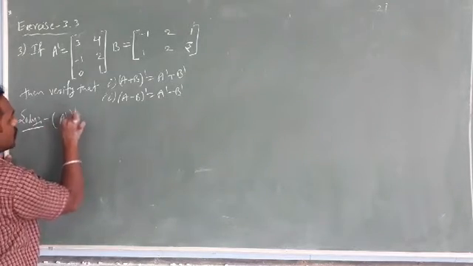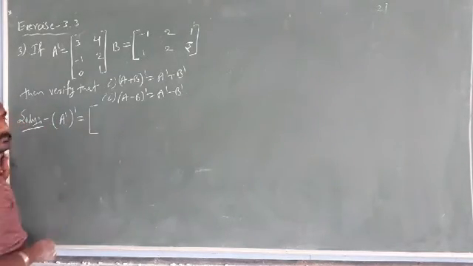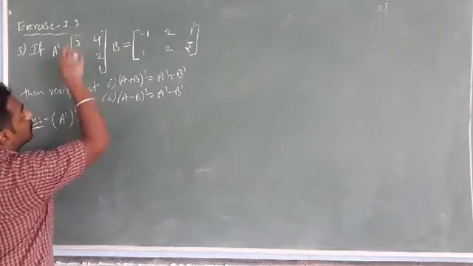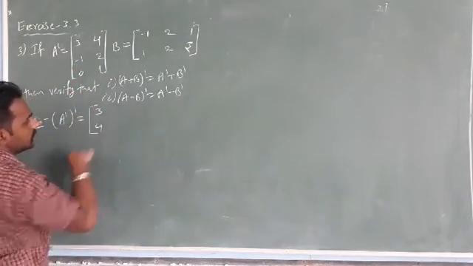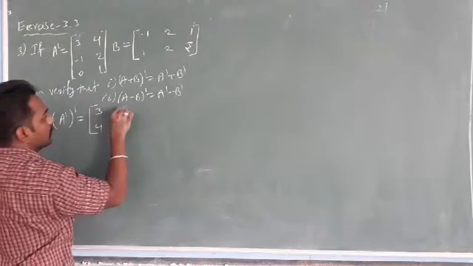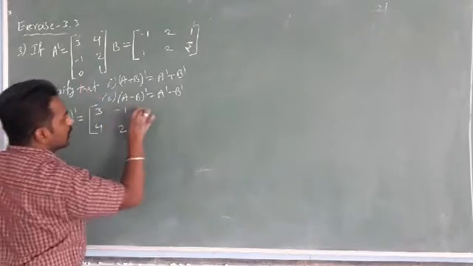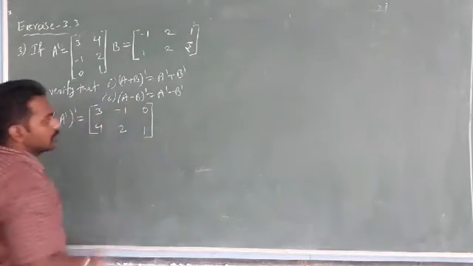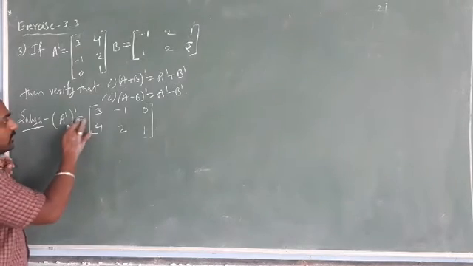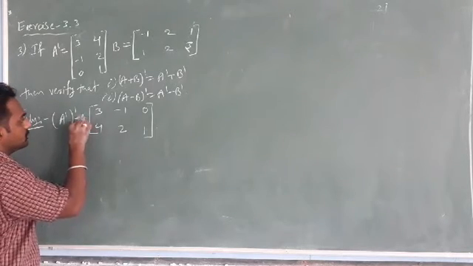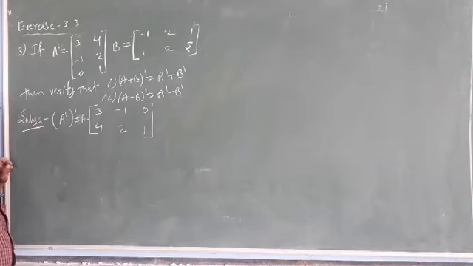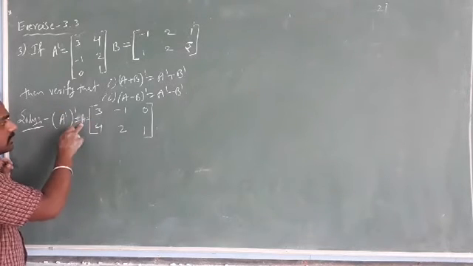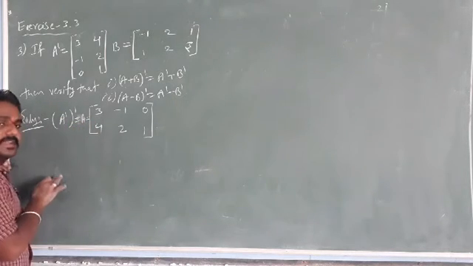(A dash) whole dash: row becomes column, that is 3, 4; this row becomes column, minus 1, 2; this row becomes column. So the transpose of the transpose, you will get the matrix A here.